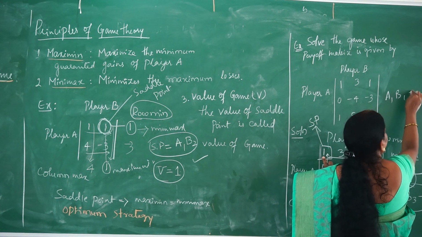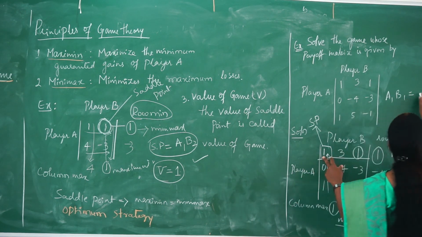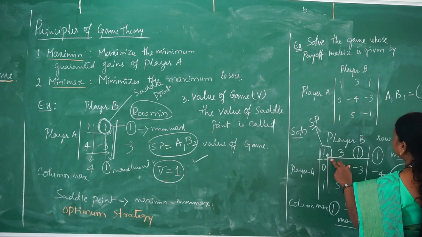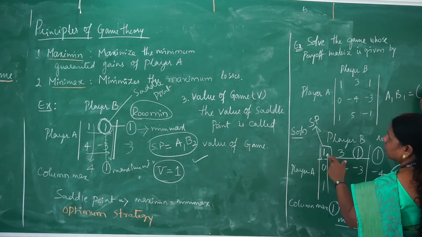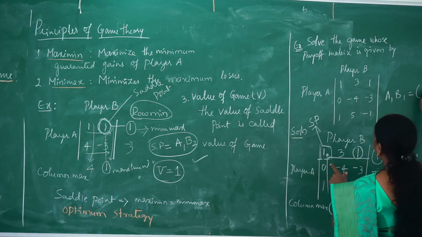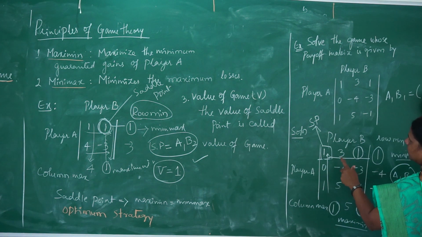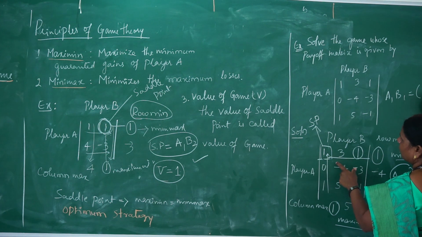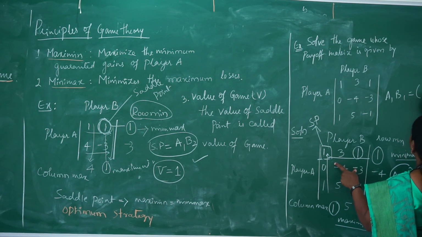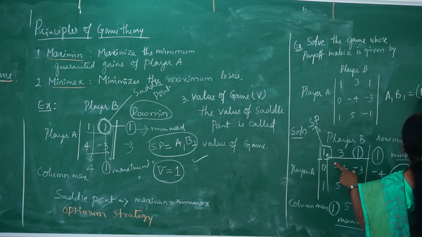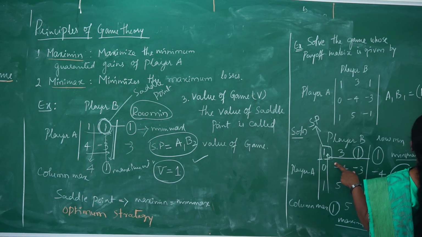When I consider A1, B1, I need to find the probability. That probability is always equal to 1, because we studied that in the beginning. Each probability, whichever is chosen by the player, should always equal 1. So here I will consider 1, 0, 0.